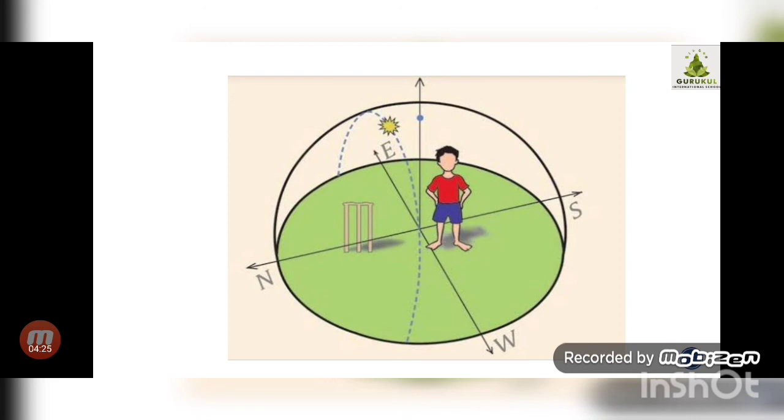Correct. And this event occurs in summer on different days in different places in this region. And therefore on this day it is called a zero shadow day. In which region? The region that occurs between 23.5 degrees north and 23.5 degrees south. Okay, so only in this region zero shadow day can be observed. As the name tells you, zero shadow means no shadow. That means on that day the shadow completely disappears, and therefore it is called a zero shadow day.